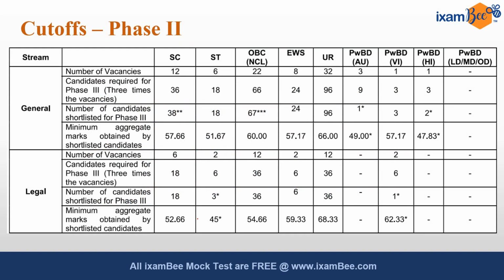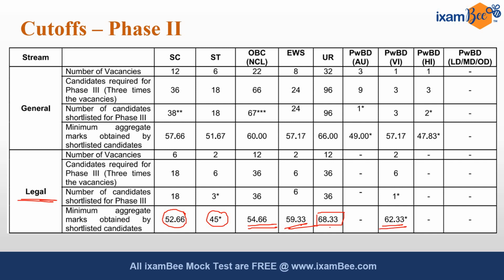This is the phase 2 cutoff. If you look at the cutoff for the legal stream, for SC the cutoff was 52.66, for ST it was 45, for OBC 54.66, for EWS 59.33, for unreserved category it was 68.33 and for PWBD it was 62.33.